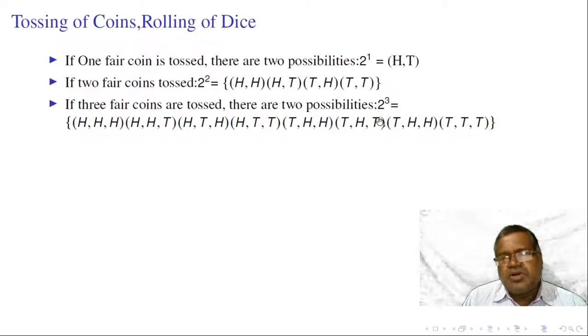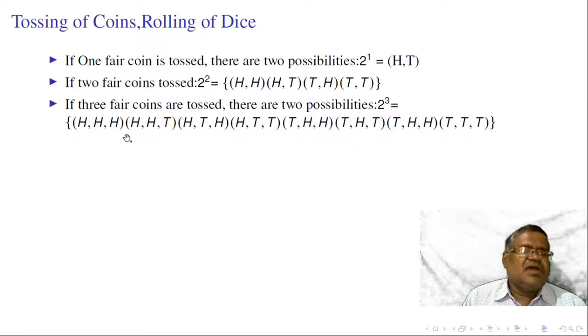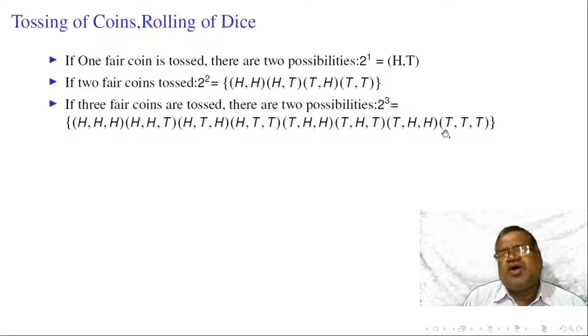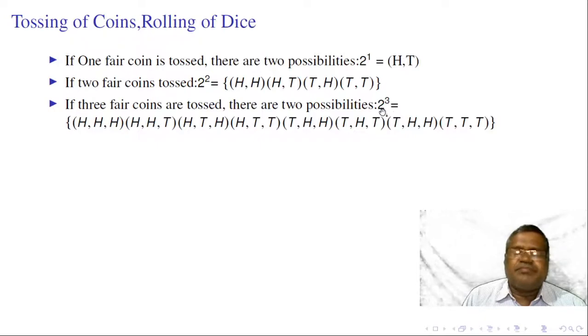Here also, tossing a coin 3 times or tossing 3 coins at a time gives equal results. Here they are HHH, HHT, HTH, HTT, THH, THT, TTH, TTT. These are the 8 possible outcomes when we toss 3 coins at a time.